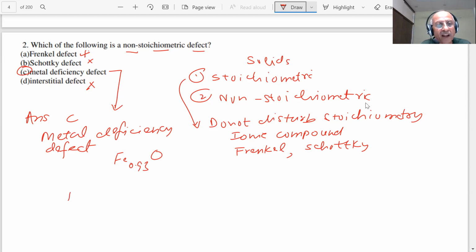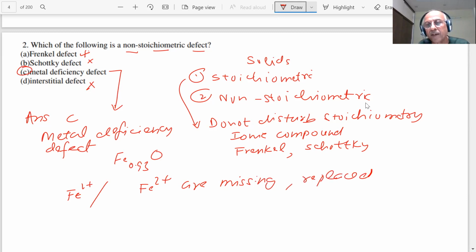Why? Because there are ferrous ions, and some of the Fe2+ ions are missing and replaced by Fe3+ ions. So in order to maintain electrical neutrality, these compounds become non-stoichiometric. And this is an example of metal deficiency defect.